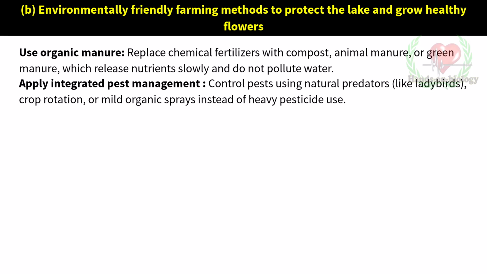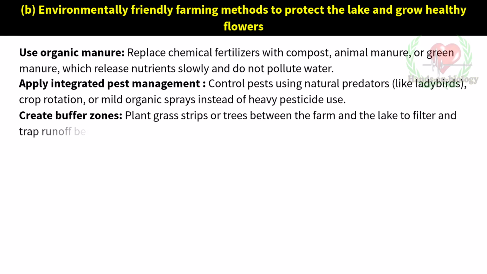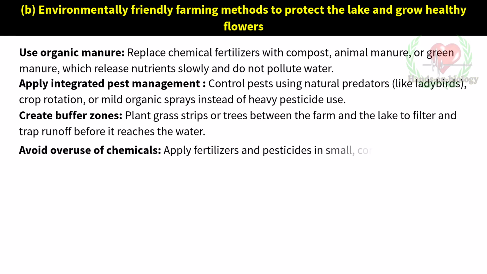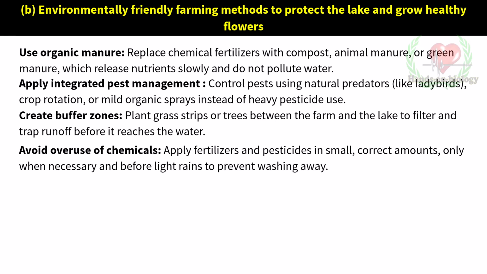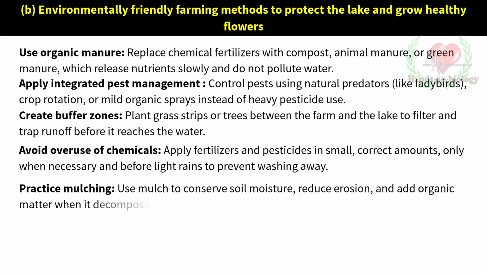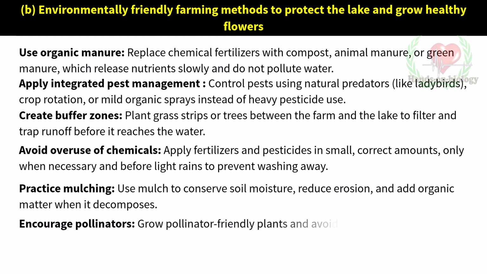Create buffer zones. Plant grass strips or trees between the farm and the lake to filter and trap runoff before it reaches the water. Avoid overuse of chemicals. Apply fertilizers and pesticides in small correct amounts only when necessary and before light rains to prevent washing away. Practice mulching. Use mulch to conserve soil moisture, reduce erosion, and add organic matter when it decomposes. Encourage pollinators. Grow pollinator-friendly plants and avoid spraying during flowering periods to protect bees and butterflies.